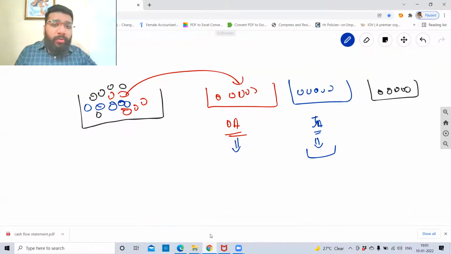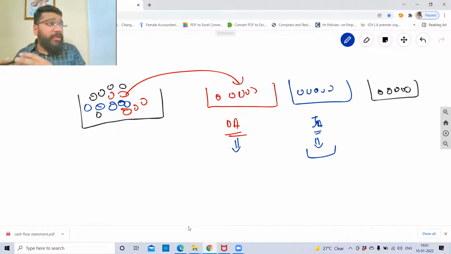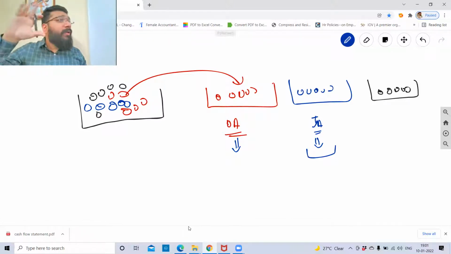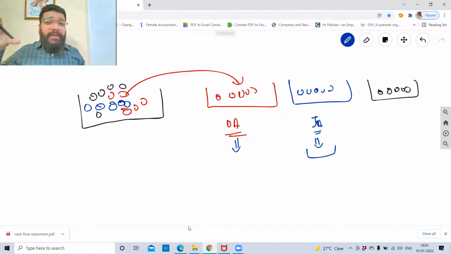Obviously, guys, you will not have that much idea of all these categories. So we have to gradually understand all the three segments one by one. We'll be doing a lot of questions based on this, on whether a transaction belongs to operating activity or financing activity. Before we head towards the practical questions, we'll be doing a lot of small questions to understand which particular business financial transaction belongs to which category. So once you understand the categorization, it will be very smooth for us to do the practical problems.